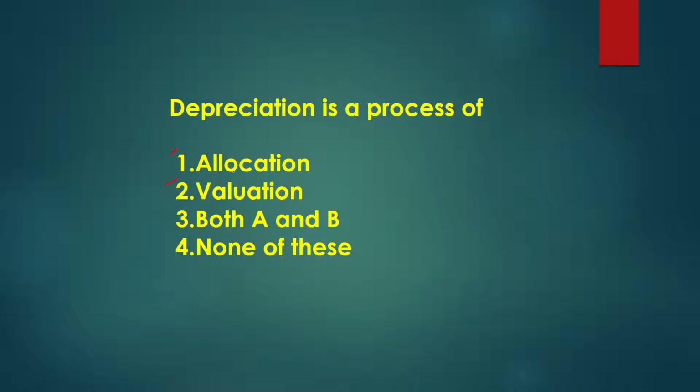When we use fixed assets over a period of time, some portion of the fixed asset decreases along with its use, and that conversion of the portion of an asset into an expense is called allocation, while valuation is concerned with determining the value of a particular asset. So the correct answer is allocation and not valuation. Depreciation is the process of allocation, not valuation.